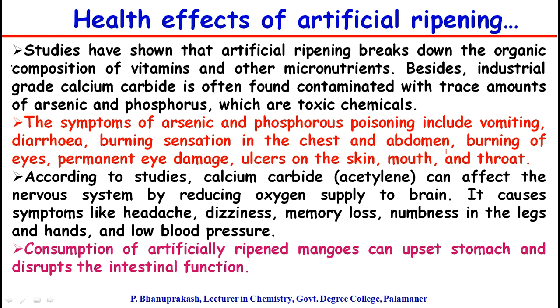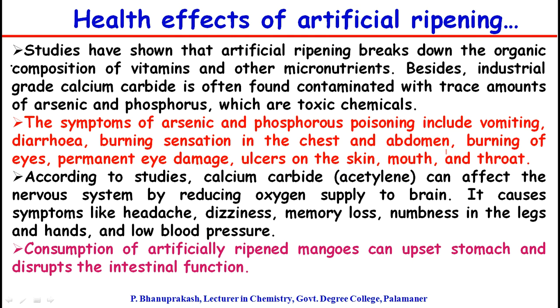Arsenic and phosphorus cause different harmful health effects to our body, like vomiting, diarrhea, burning sensation in the chest, abdomen, and eyes, and ulcers on the skin, mouth, and throat.